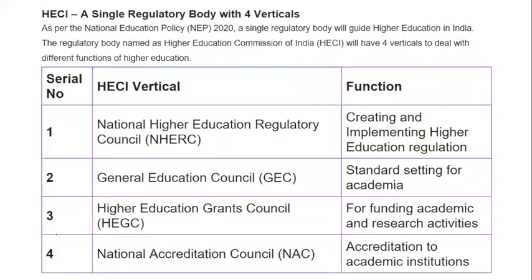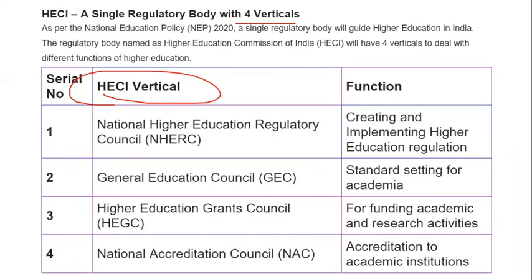Then, let's see now a single body with respect to that, a single regulatory body with 4 verticals. Now, what is this vertical? This is an umbrella wherein it will take all the care of higher education. When we talk about higher education, that is, with reference to an umbrella or a single body for higher education, let's see what these verticals are about.